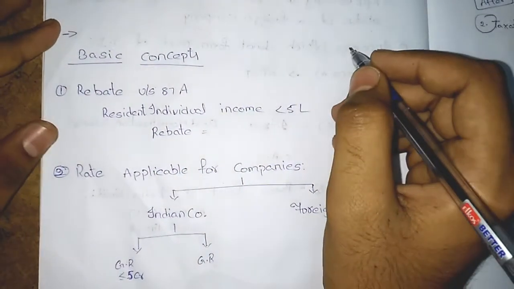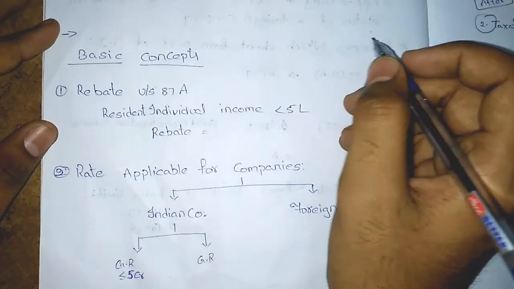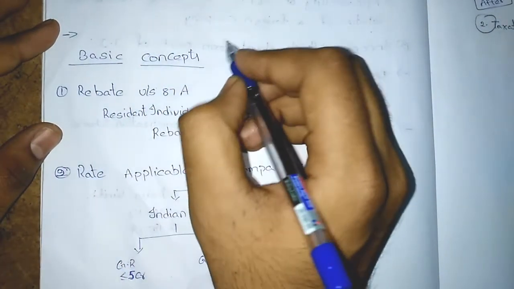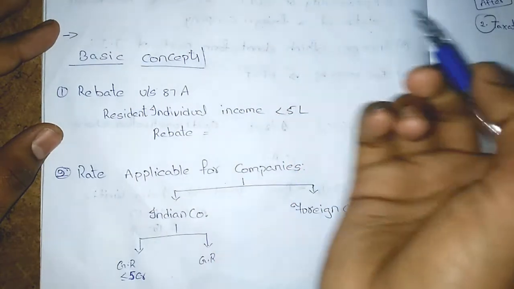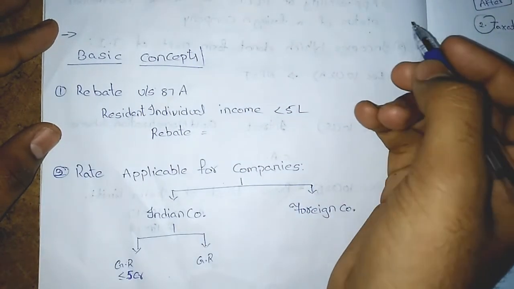Welcome back guys. Come on, let's continue the discussion. Now we shall cover the amendments which are part of basic concepts. Number one is regarding rebate under section 87A.